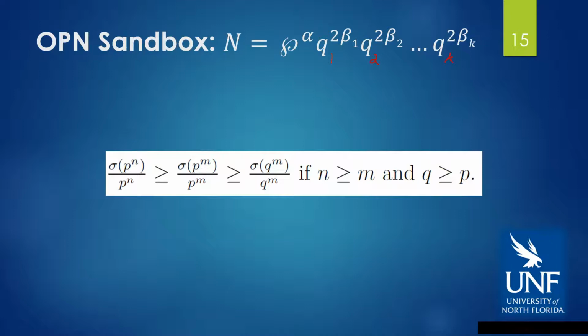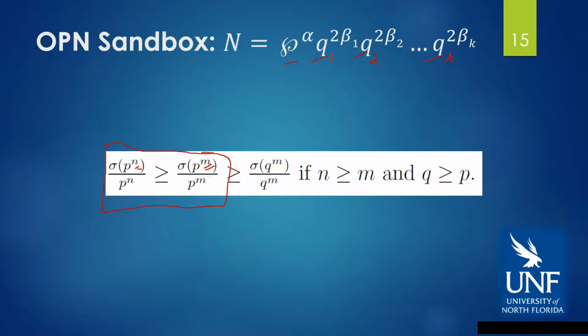One consideration in looking at the abundancy ratio is that sigma of n is multiplicative. So that means that we can look at sigma of each of the individual primes as we do our explorations. Two important properties are that for a fixed p-value, if n is greater than m, then the ratio of sigma of p to the n over p to the n is greater than the ratio of sigma of p to the m over p to the m.